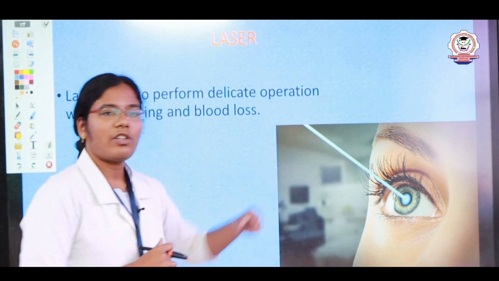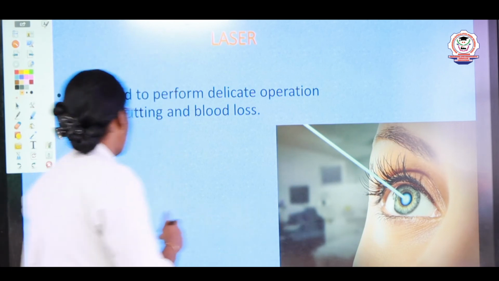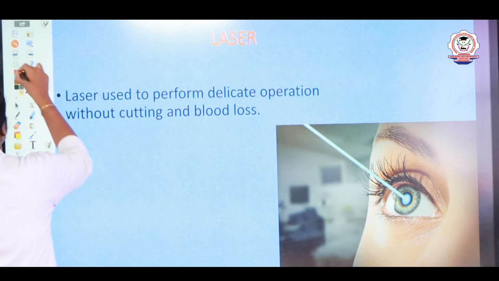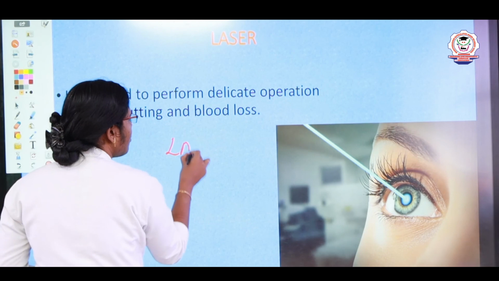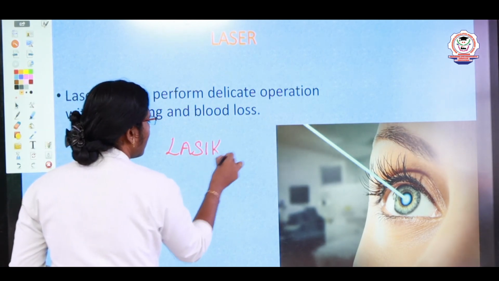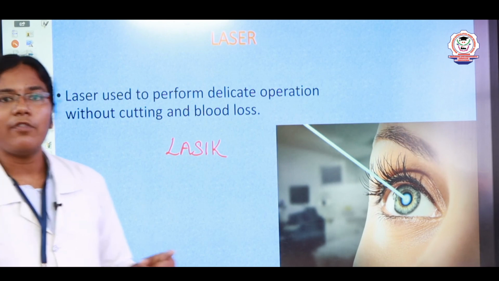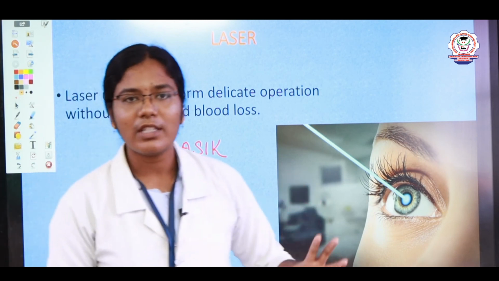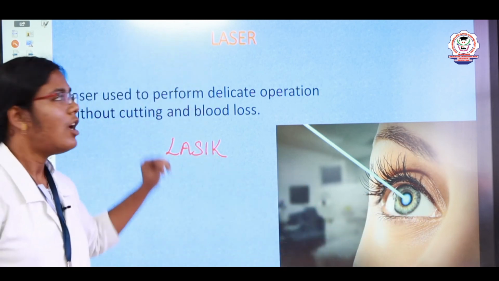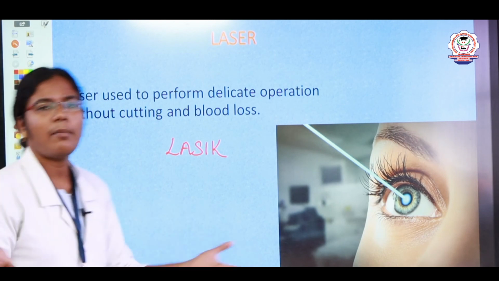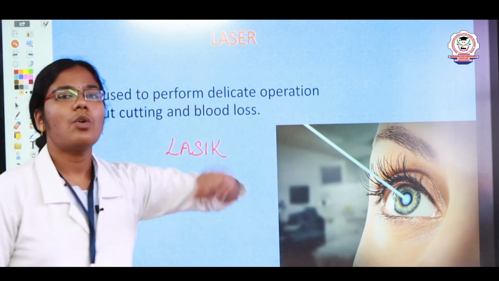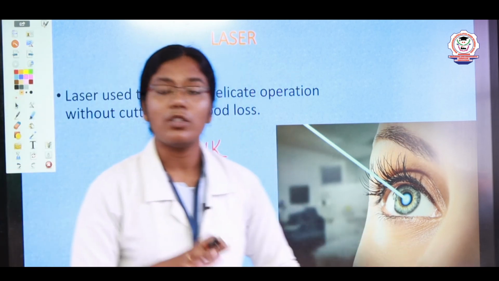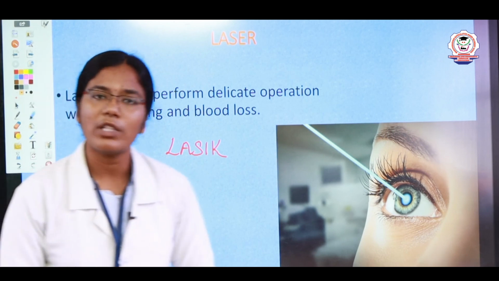Can you see this picture, right? This picture refers to the LASIK operation, a LASIK enhancement, which is performed on the eye. If we have an eye problem, we consult our doctor, and it will vary depending upon the doctor's suggestion. We can do many operations with the help of a laser. It has a lot of advantages: less pain and no much blood loss.